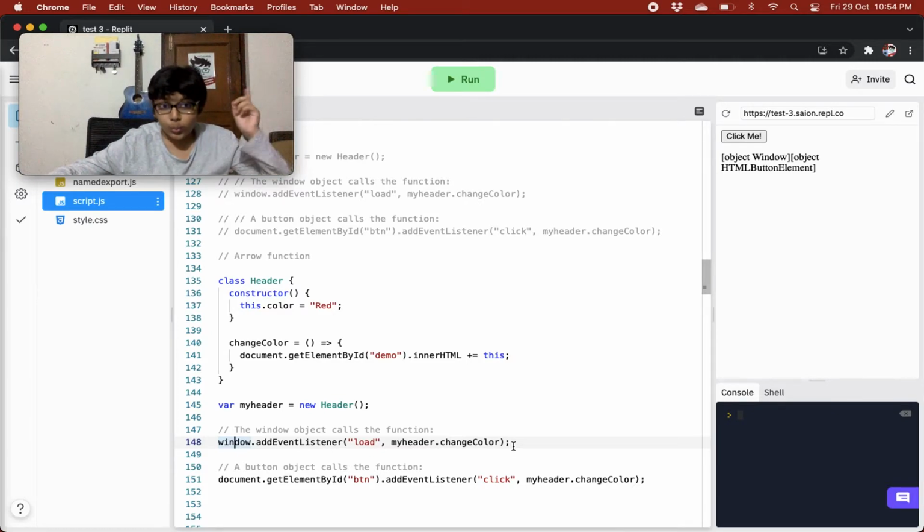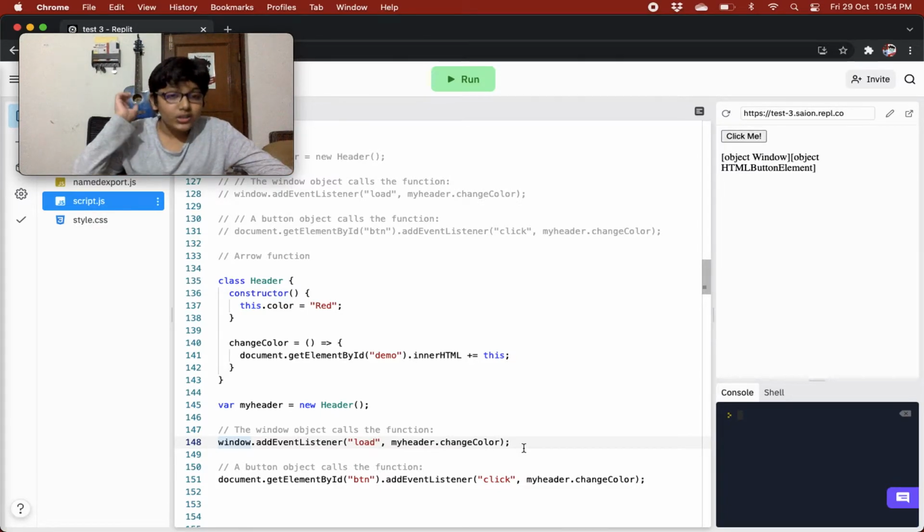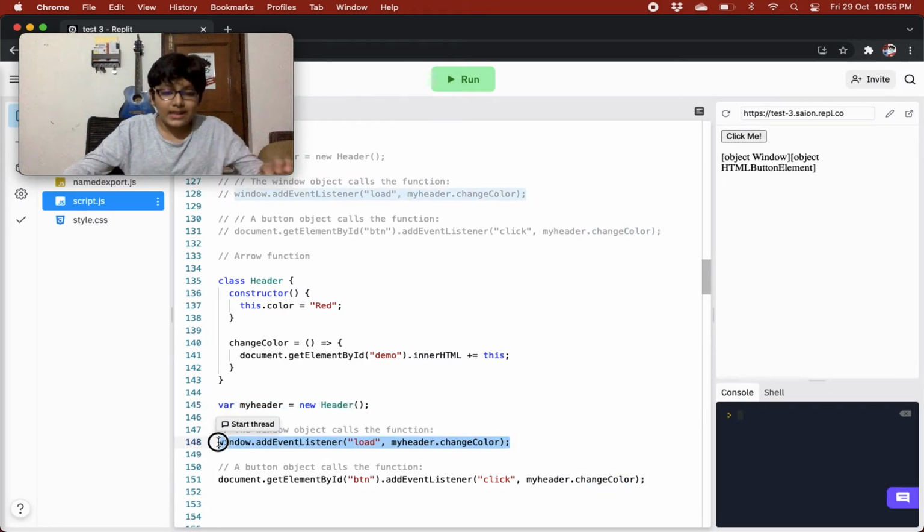So right now the window object is invoking the change color method, right? But it is an arrow function. So in arrow functions, this refers to the object that defined the method. My header defined this change color method, because over here we are calling my header dot change color. So that's why it will refer to my header, because it only defined the change color method, and we have learned that this will refer to the object that defines the method.